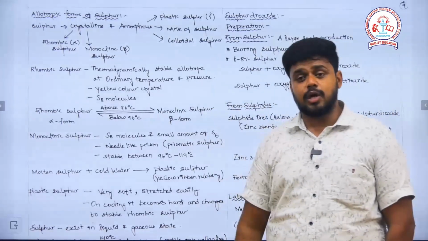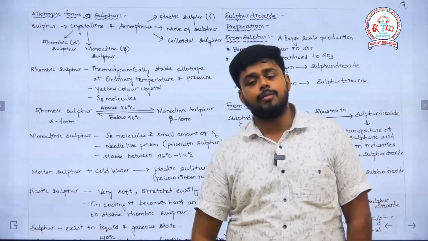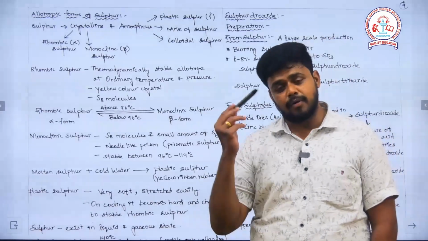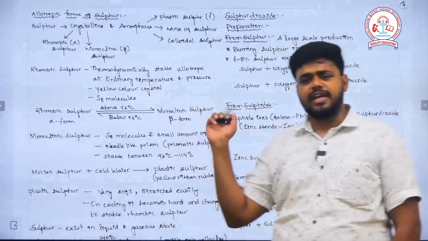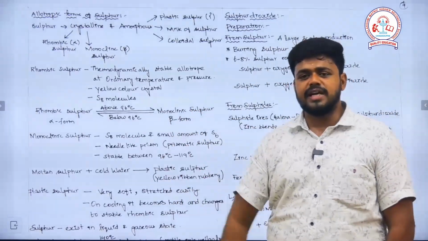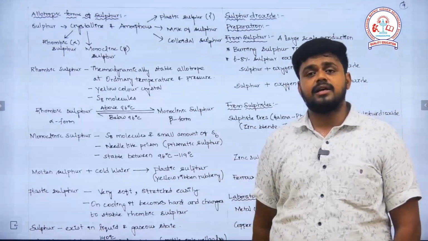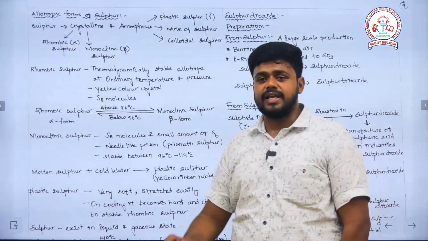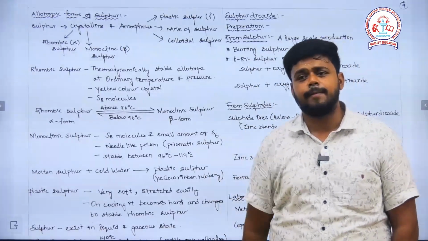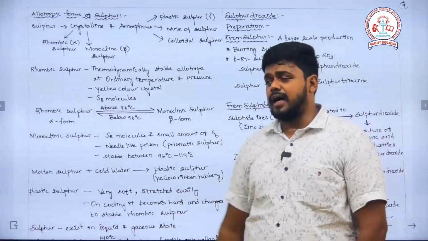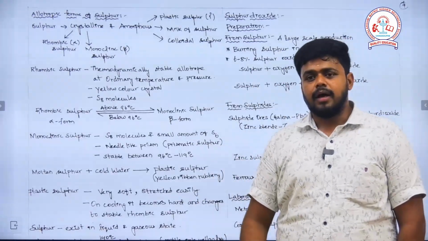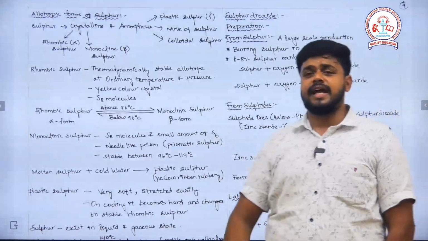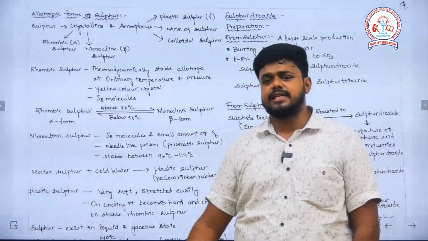Rhombic sulfur, which is called the alpha form, can be converted into the beta form, monoclinic sulfur, when I raise the temperature above 96 degrees Celsius. If I cool below 96 degrees Celsius, monoclinic sulfur gets back to rhombic sulfur. In monoclinic sulfur, S8 molecules will be present along with S6 molecules also. It exists in the form of needle-like prisms, that's why it is called the prismatic form. And this is quite stable between 96 degrees Celsius and 119 degrees Celsius.